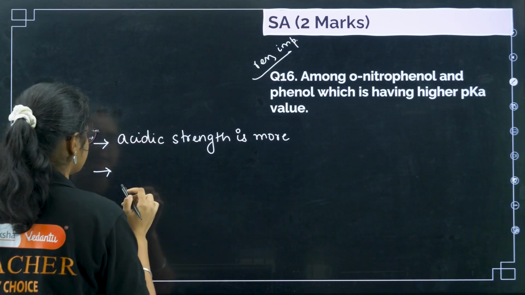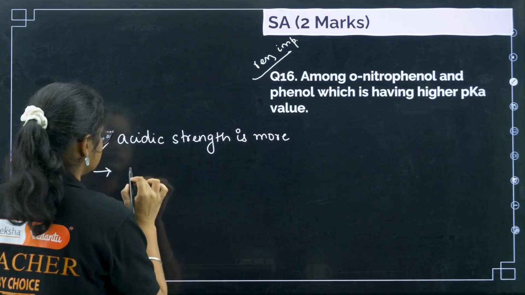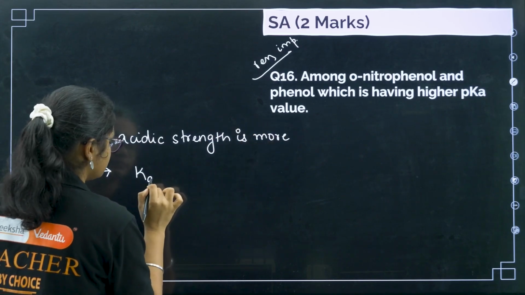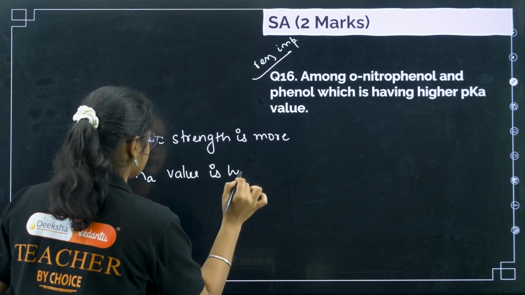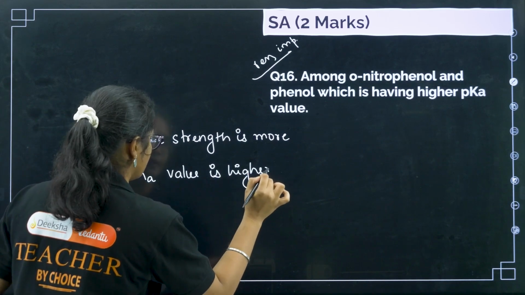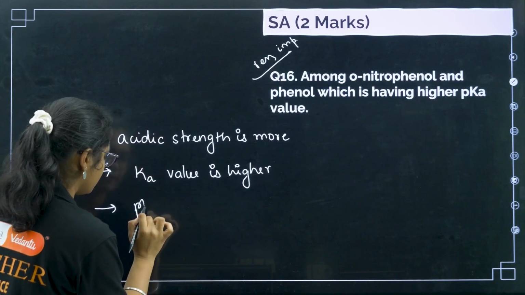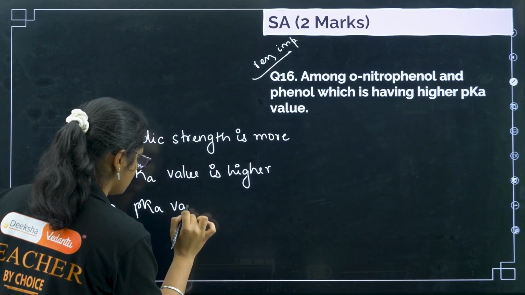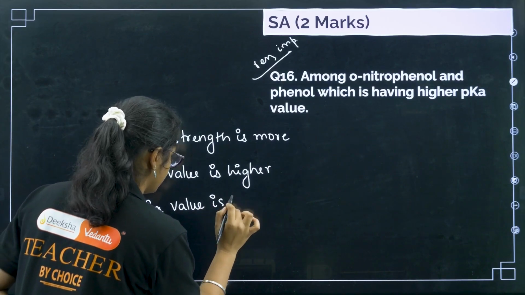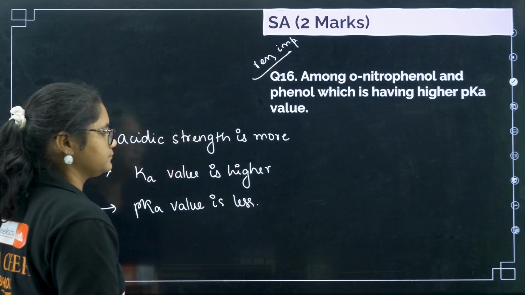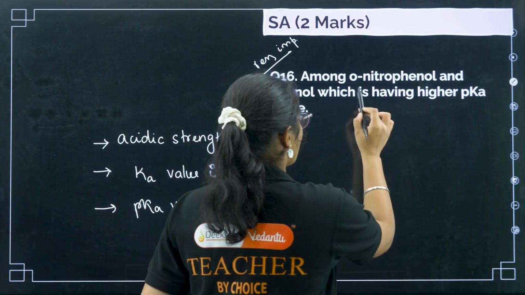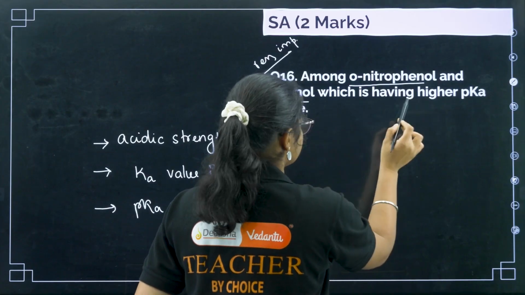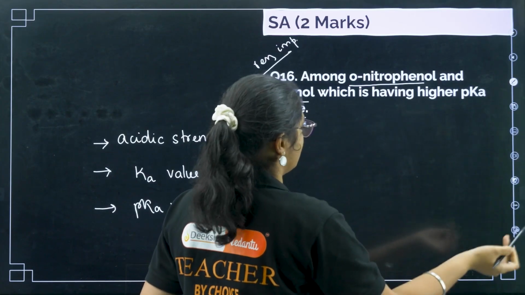If it is a strong acid, then the Ka value is higher, but the pKa value is less. Got this point? Now, orthonitrophenol and phenol, which is having higher pKa value?